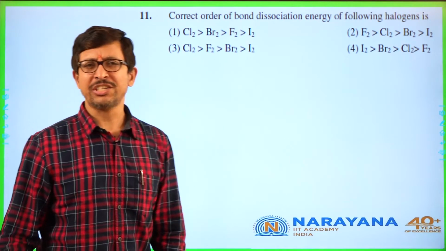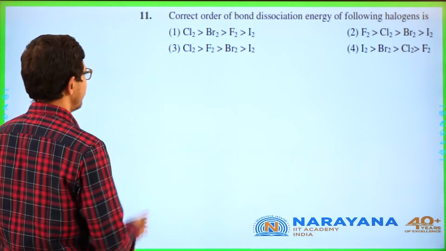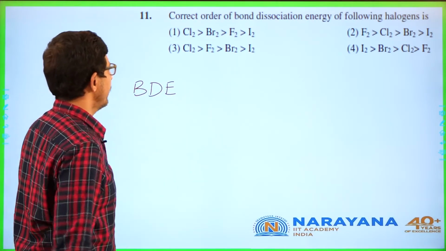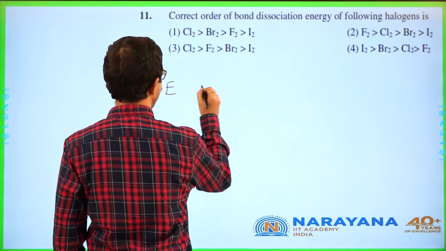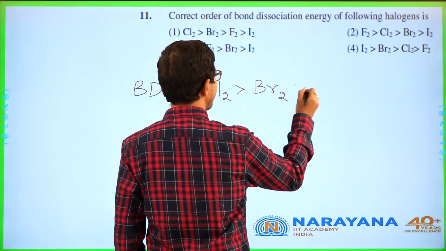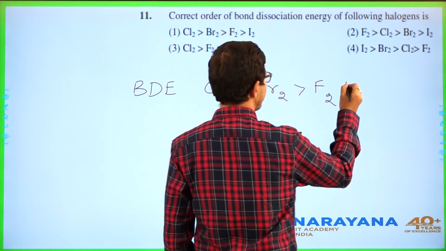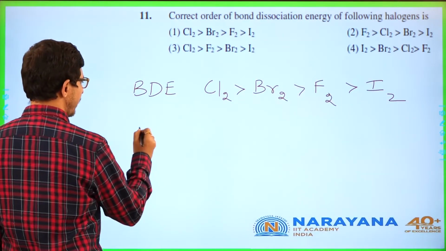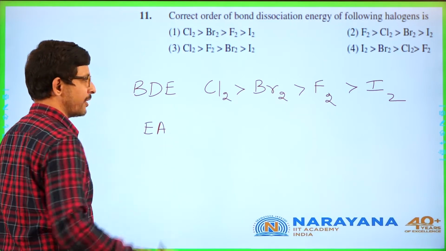Bond dissociation energy. Very, very important concept. If you go for bond dissociation energy, chlorine is greater than bromine, which is greater than fluorine, which is greater than iodine. Another part which is very important is electron affinity.